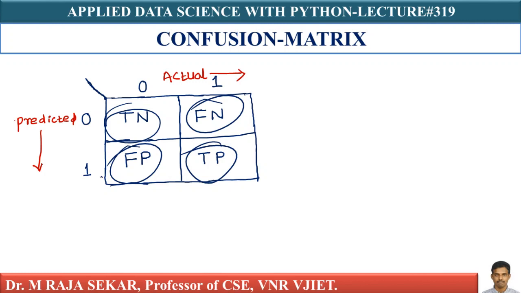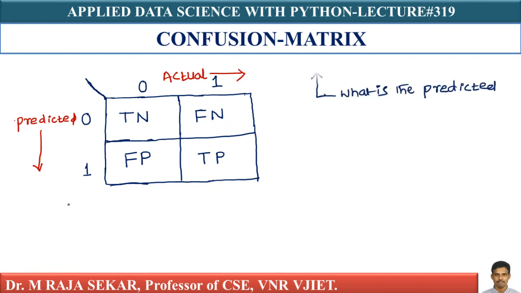Let me tell you a trick that I remember. Let's take this true positive. Why is it called true positive? Let's break it down. Let me separate T and P. This is how I remember. This is a memory trick, isn't it? What is the second one?